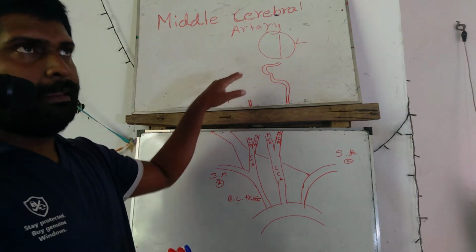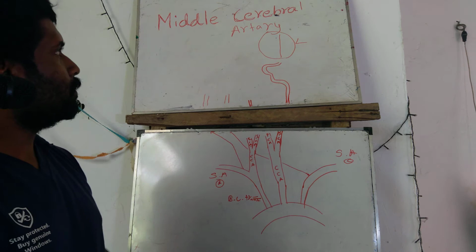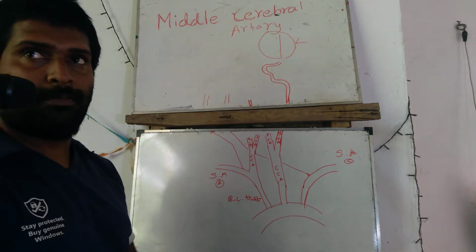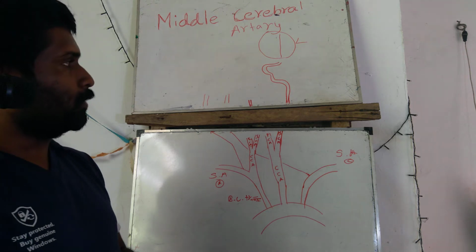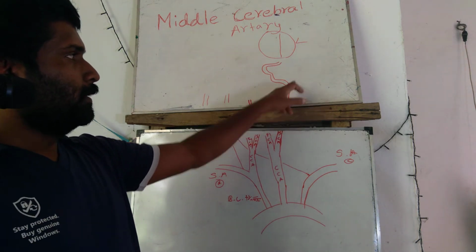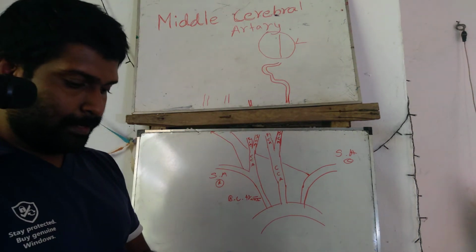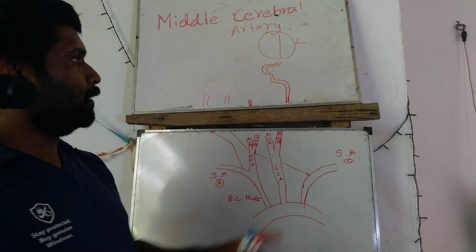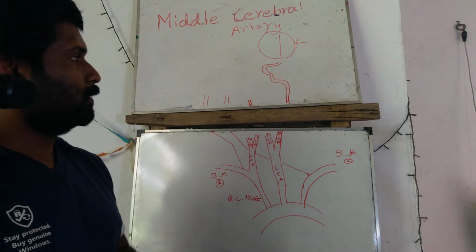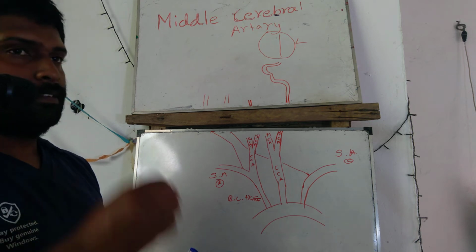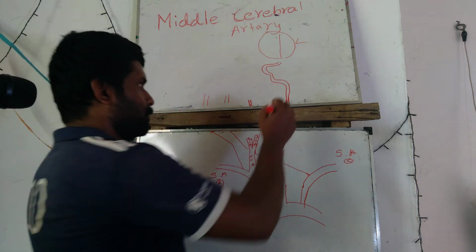How it enters the skull is the most important point we are going to discuss. Behind the ear, this internal carotid artery goes through a special bony canal. It is the carotid canal.